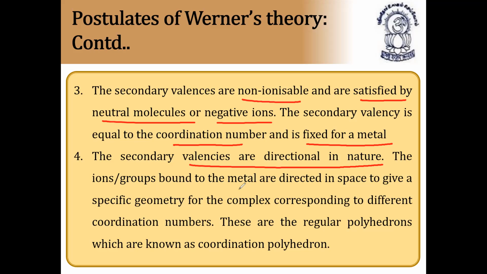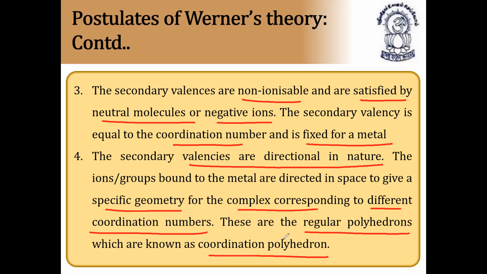The ions or groups bound to the metal are directed in space to give a specific geometry for the complex corresponding to different coordination numbers. So based on the coordination numbers of the metals, we can write the geometry of the molecule. Werner's theory observed that these are regular polyhedrons, commonly known as coordination polyhedra. So the secondary valencies are non-ionizable and are satisfied by neutral molecules or negative ions. The secondary valency is equal to the coordination number and is fixed for a metal.